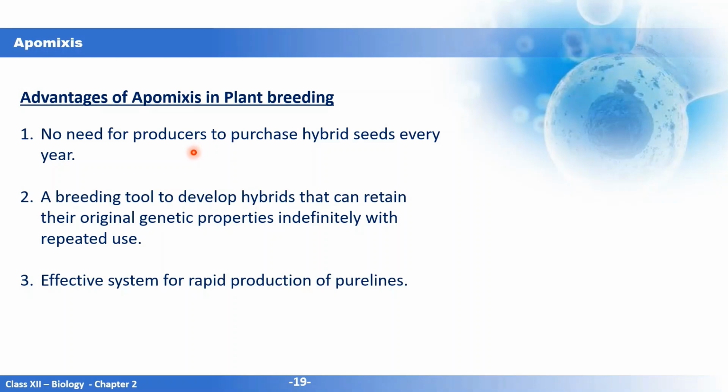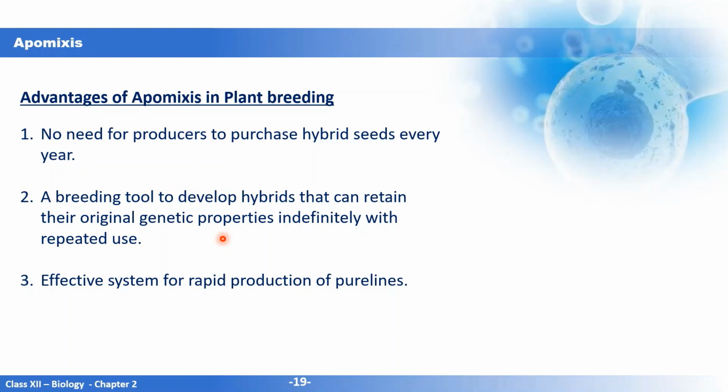And secondly, it is a breeding tool to develop hybrids that can retain their original genetic properties indefinitely with repeated use. When they use the seeds obtained from hybrid plants, there is segregation of the characters.